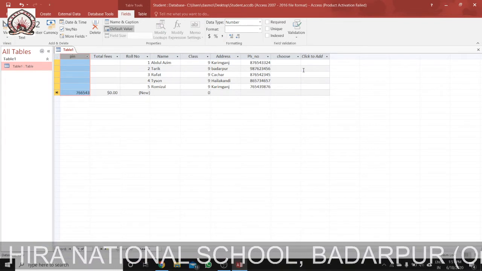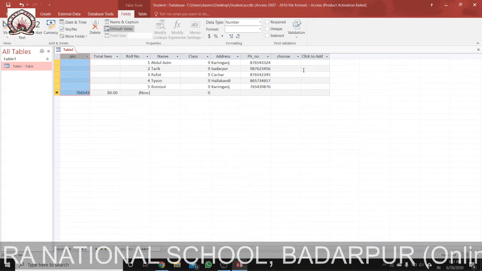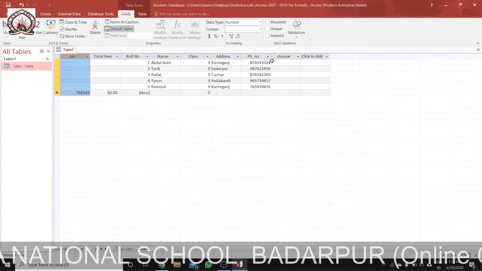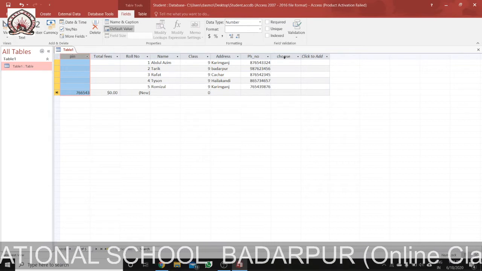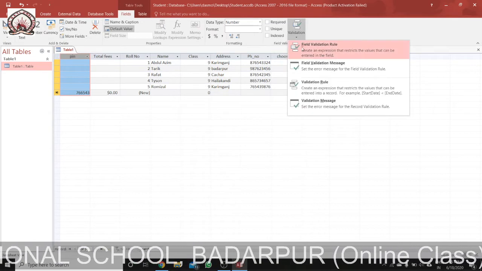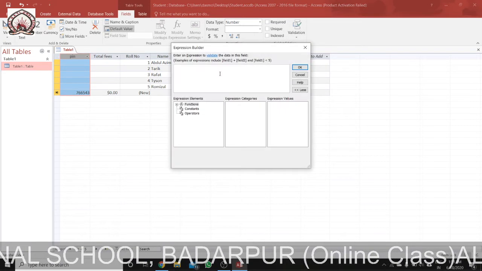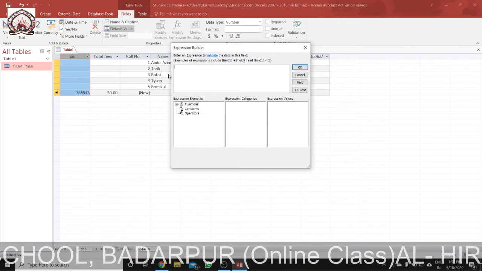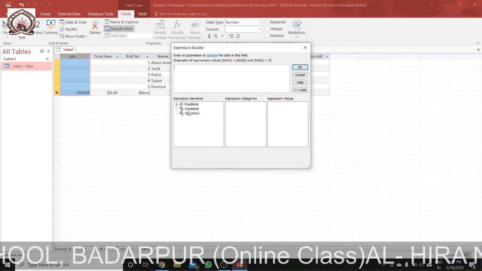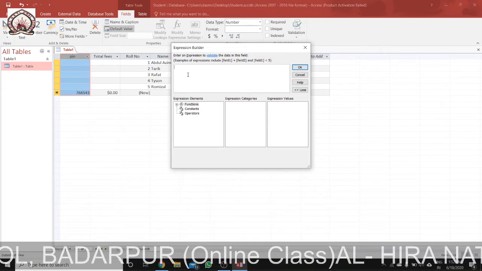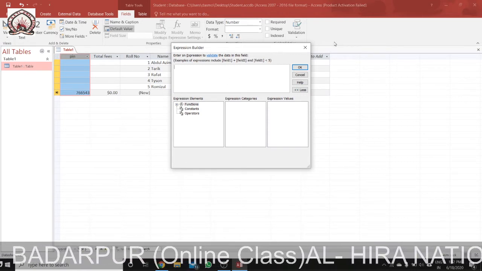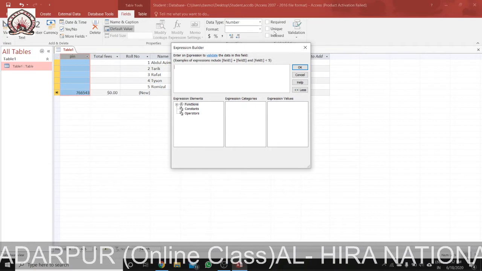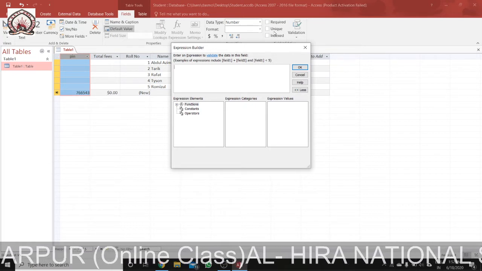Suppose I want the value to be, say, 6 digits. Suppose I want a field validation rule that it should be 6 digits. So I will write a function there, where the total digit count is 6. I can write here like this: must be less than 6 digits.